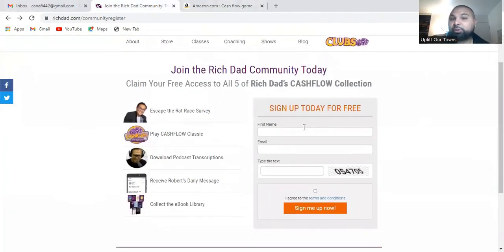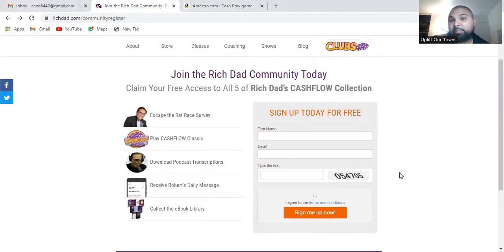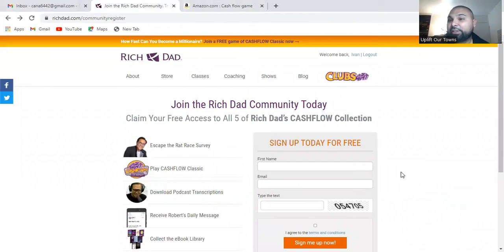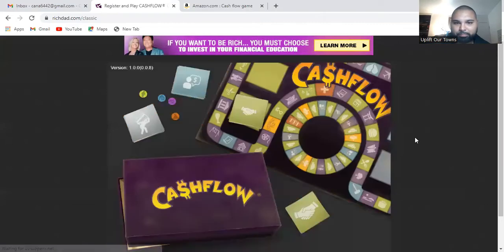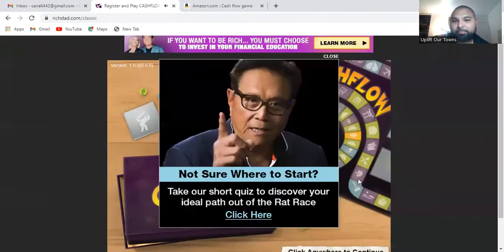So what you would do is just put your first name, your email, type in whatever the code they give you there, and then you would sign up, and it's going to send you a link so you can go straight to the game. I already have a username with them, as you can see, so I'm just going to go straight to the game by pressing this link. As you can see, it's going to take me to this window.